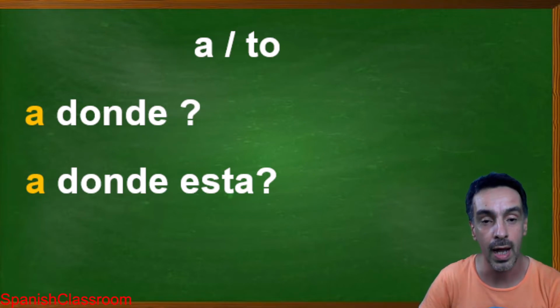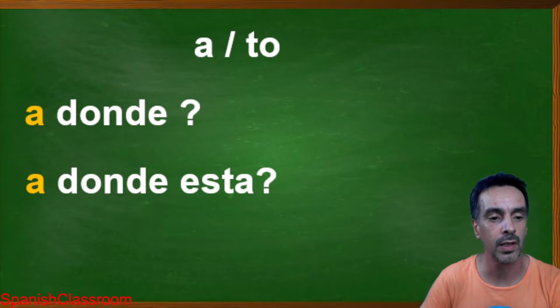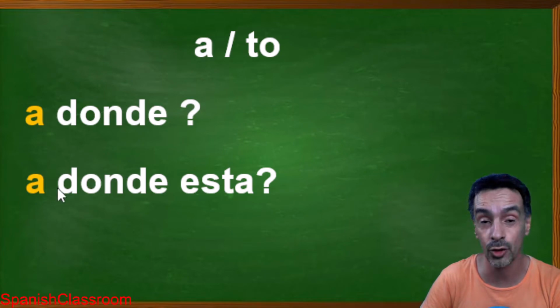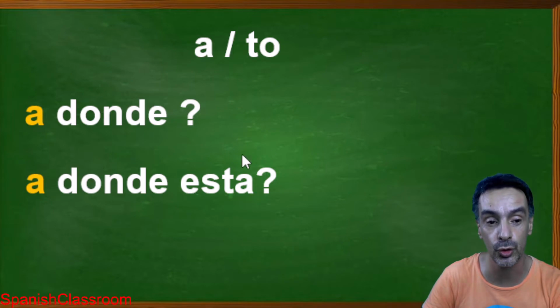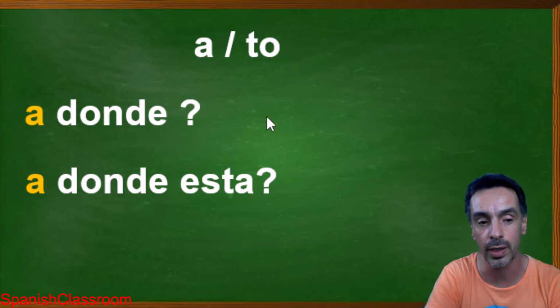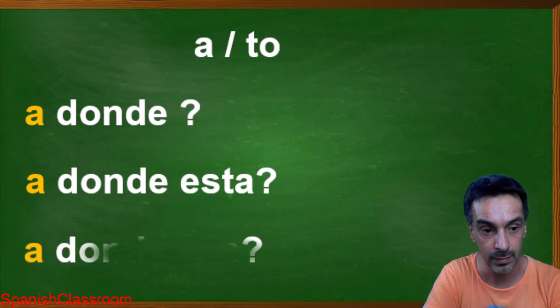So we have ¿a dónde? Where? Or ¿a dónde está? Where is? That's the way to use a preposition when asking questions.